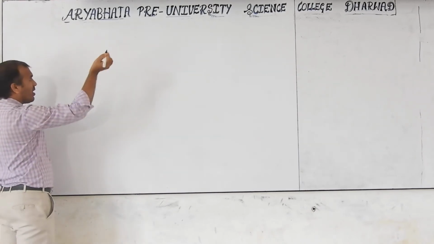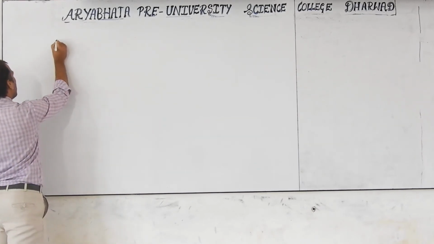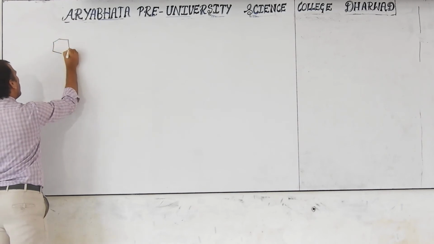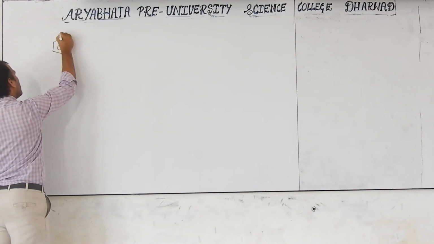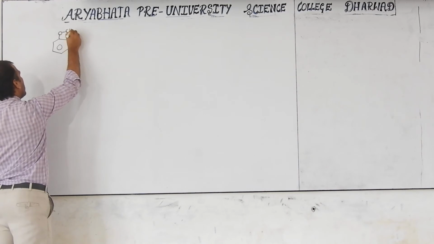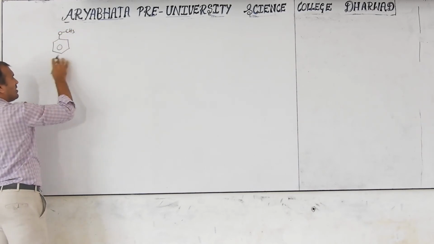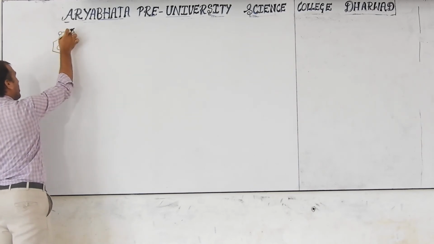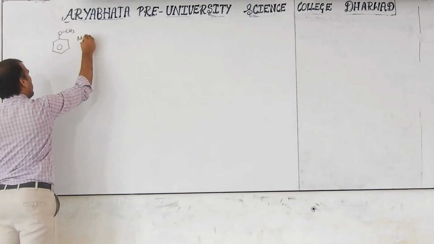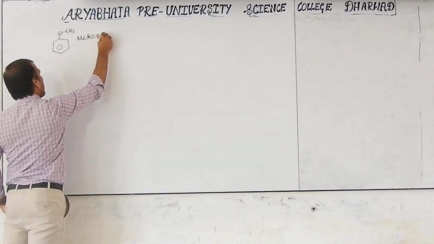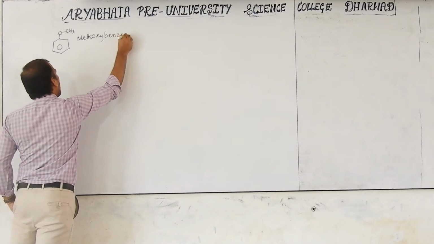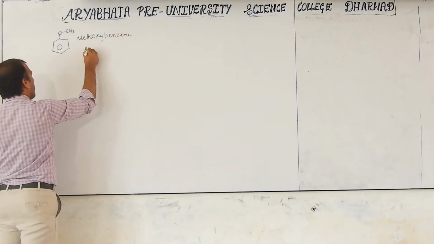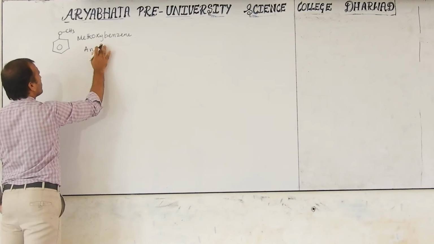Next, if you consider an aromatic compound, this is a benzene, with OCH3 on it. This is called methoxybenzene. But the common name is anisole.